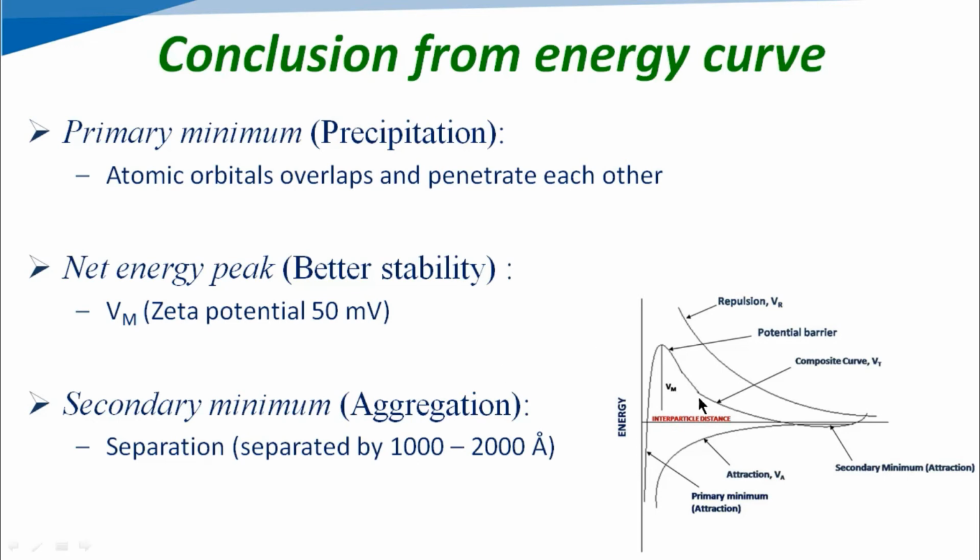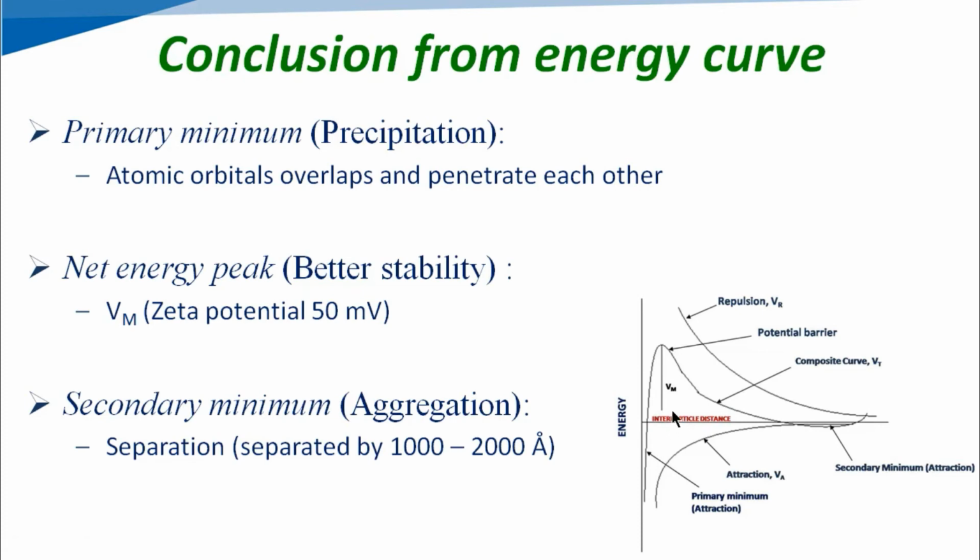Then after this primary minimum, we have the net energy peak, which is the sign of better stability at intermediate distance, that means over here we can consider the distance has been raised. Here on the x-axis, if we start from 0, then the distance between the particles has been raised.